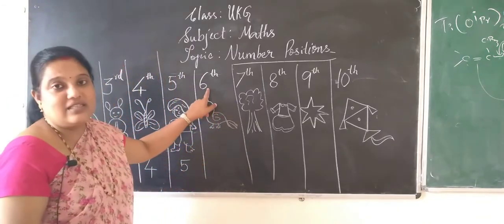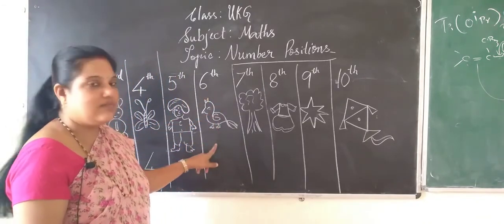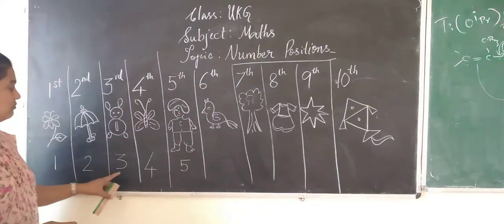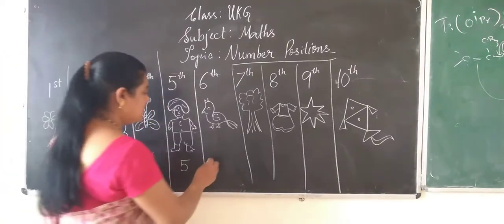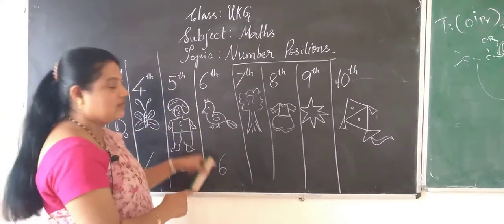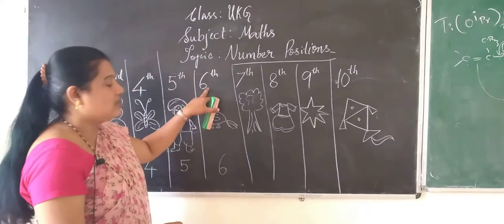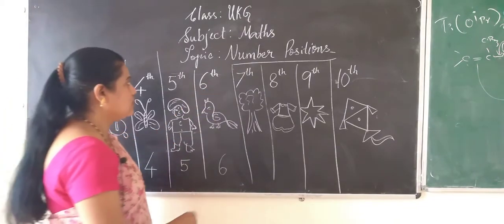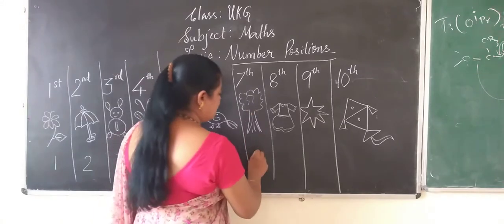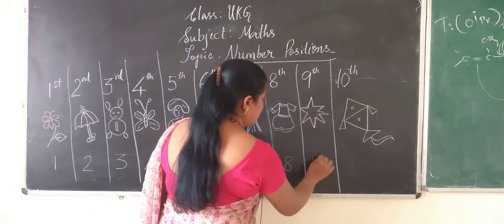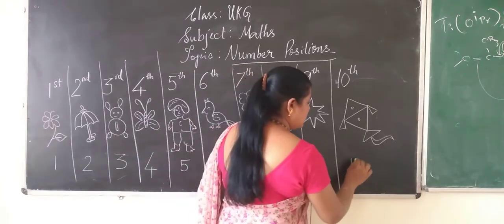This is the sixth position. Count it, 1, 2, 3, 4, 5, 6. What is there in the sixth position? We call this the sixth position. See, this is 7, this is 8, this is 9, and this is 10.